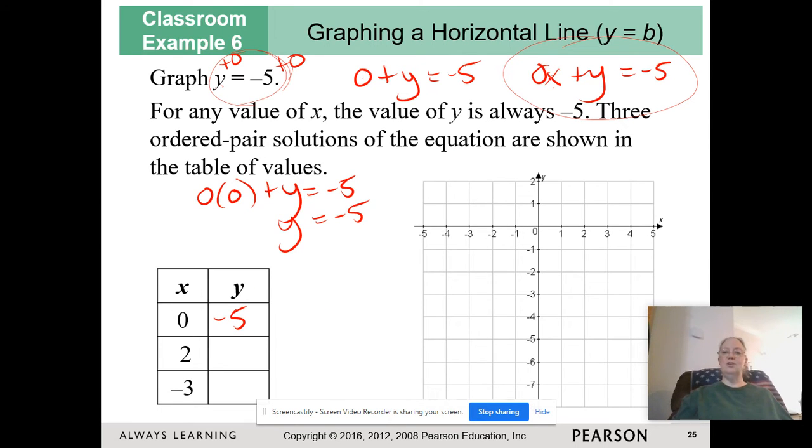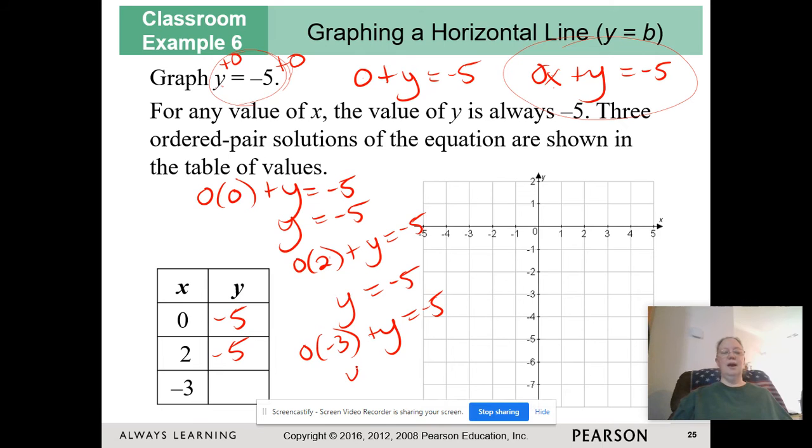If I plug in 2, I have 0 times 2 plus y equals -5. Notice I have 0. Again, y is equal to -5. Again, if I plug in -3, I get y is equal to -5.